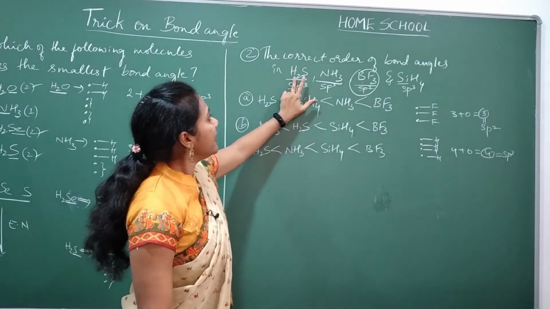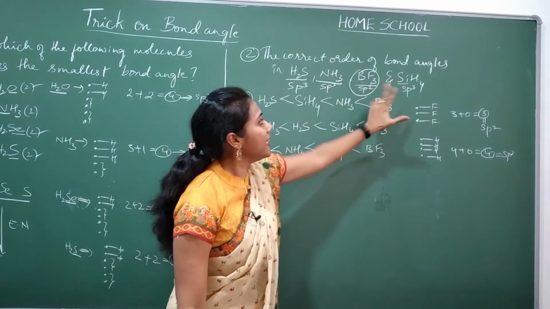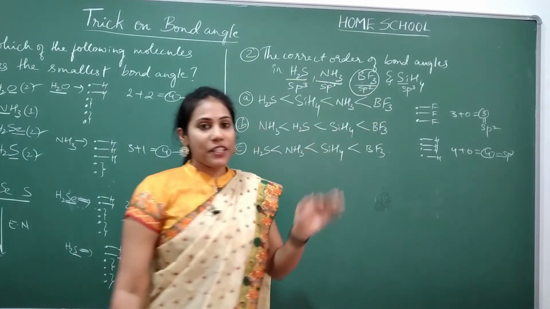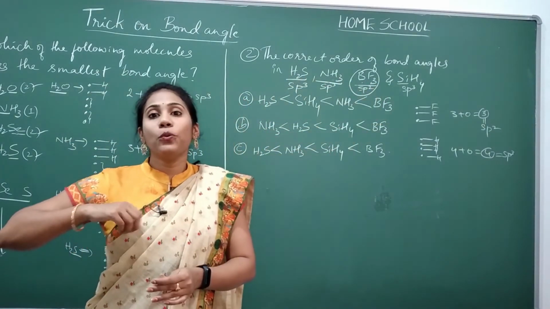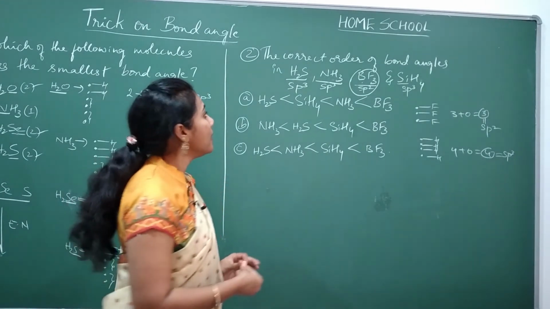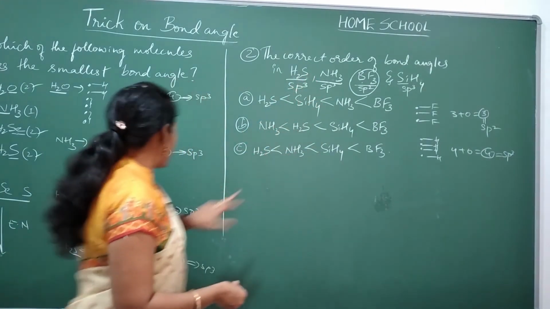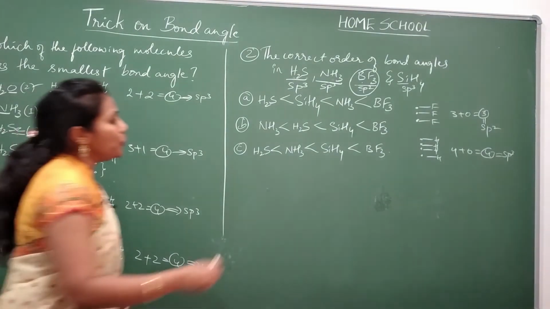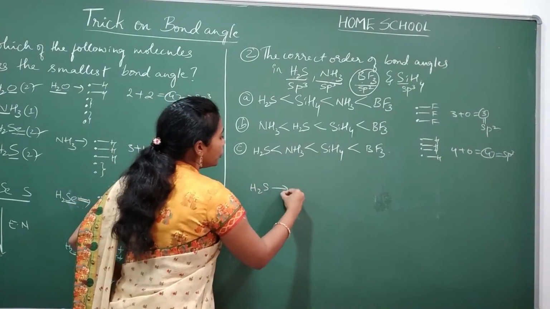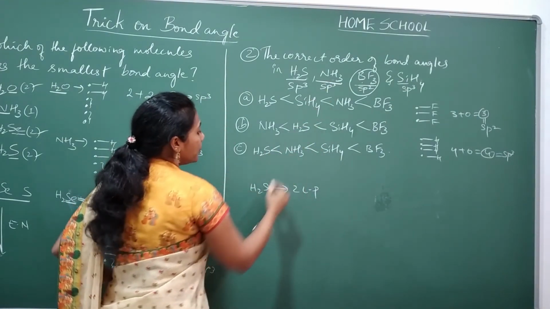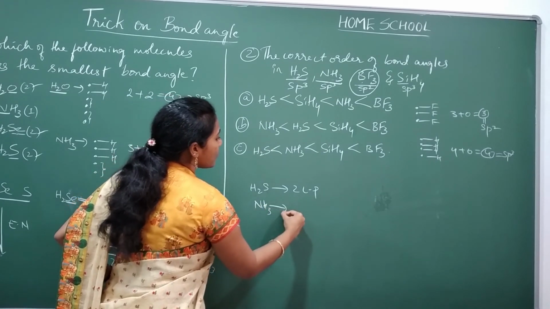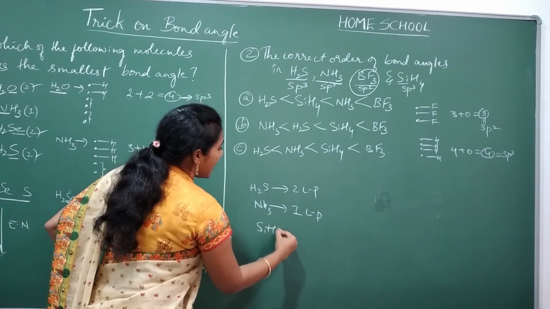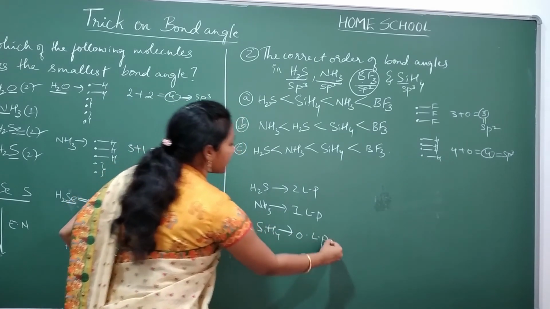Now compare between H2S, NH3 and SiH4. If they have the same hybridization, you go for trick number 2, that is, you check the number of lone pairs. So how many lone pairs are there in H2S? Just now we have done it, right? H2S has 2 lone pairs. And ammonia, NH3, has 1 lone pair. And SiH4 has 0 lone pairs.